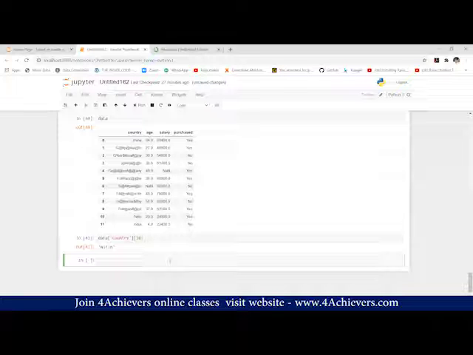First of all, we need to filter from the entire data. So I'll write data, because I need the entire data. Then inside this, what was my condition? My condition was where my data purchase value is yes. So I'll write purchase value is equals to yes. This will display all the rows where my purchase value is yes.